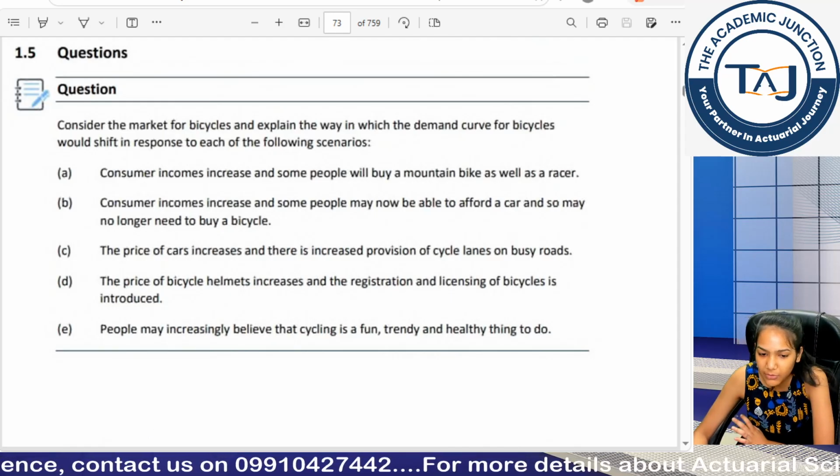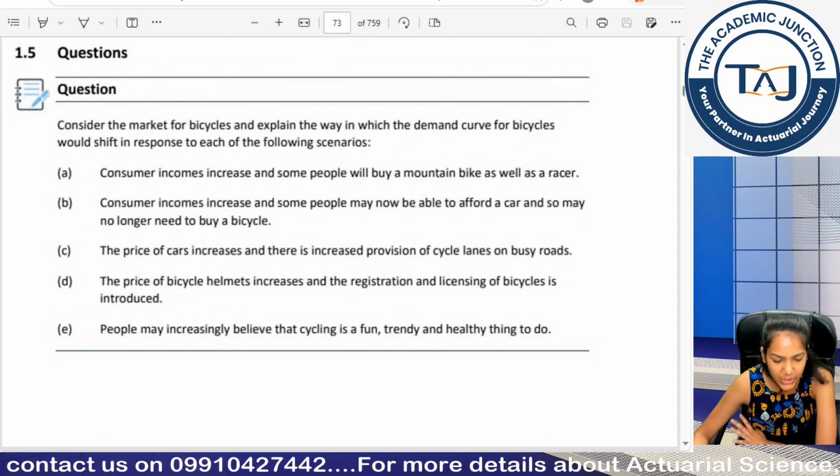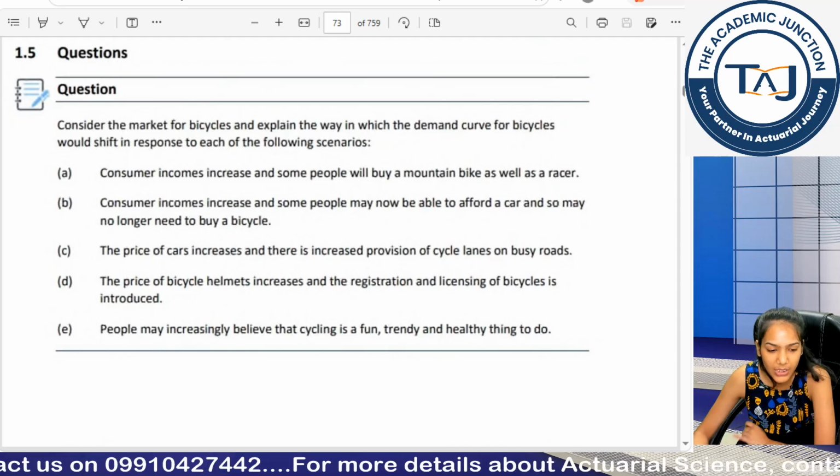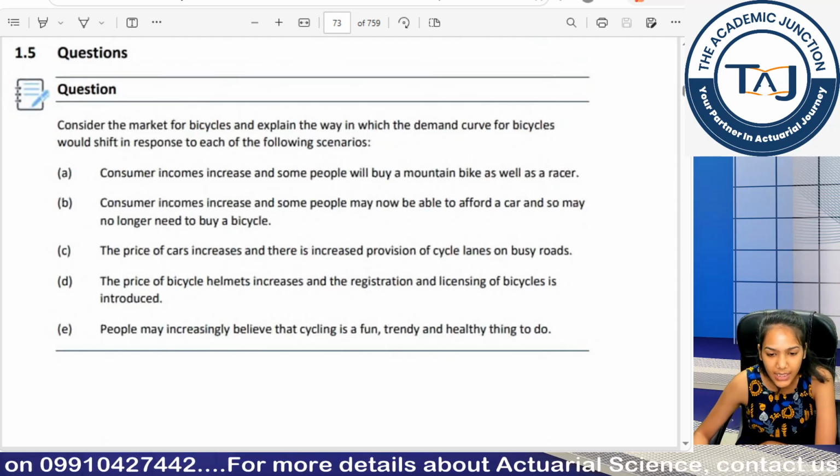Let's reduce the time to 3 minutes because it is not such a long question. Think of it, I'm giving you 3 minutes. I want the answer in the chat box, then only we will start discussing, okay?